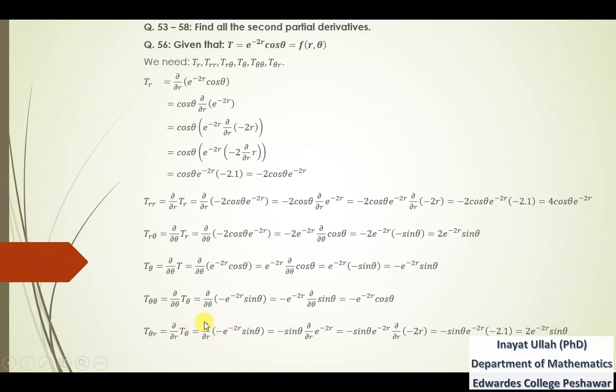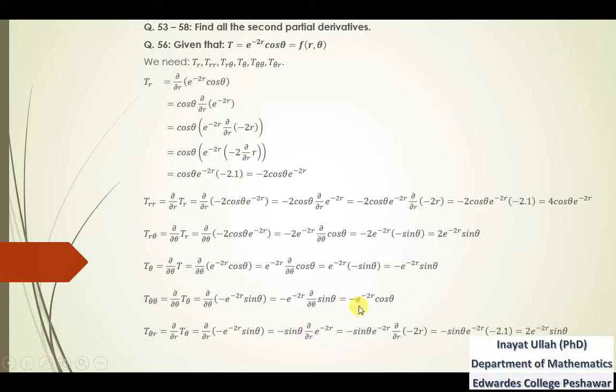And now because this is the derivative with respect to r, sin theta will be kept constant along with this negative sign, so writing these two outside the derivative, and we are left with the partial derivative of e power minus 2r. The partial derivative of e power minus 2r with respect to r is just like that from here.